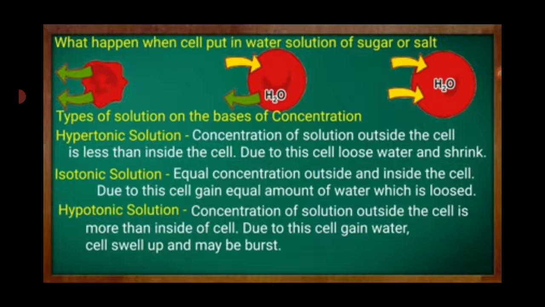Second one is isotonic solution. It has equal concentration outside and inside the cell. Due to this, the cell gains an equal amount of water as it loses. Third one is hypotonic solution. The concentration of solution outside the cell is less than inside the cell. Due to this, the cell gains water, swells up and may burst.